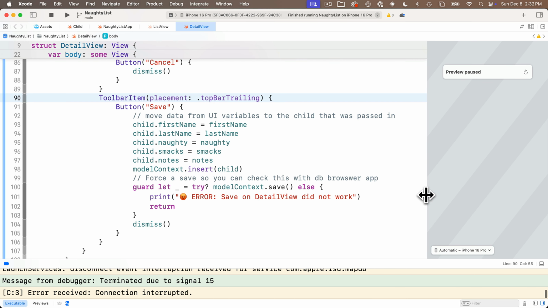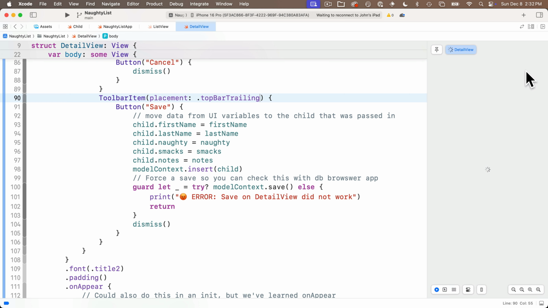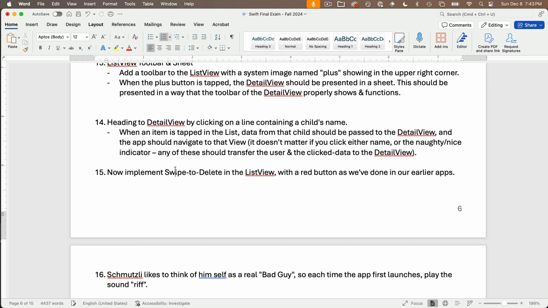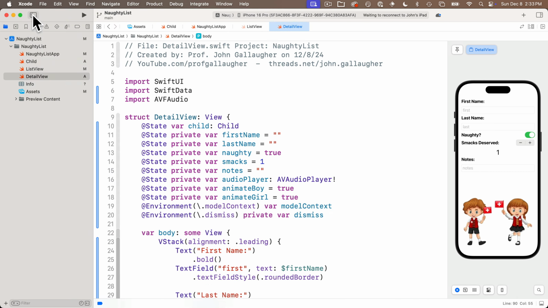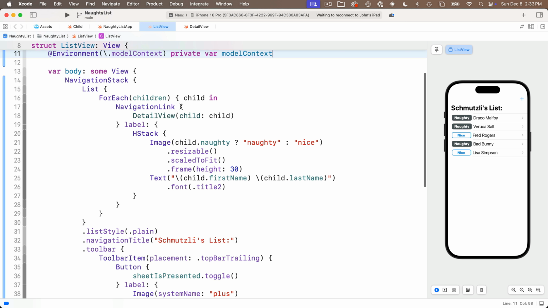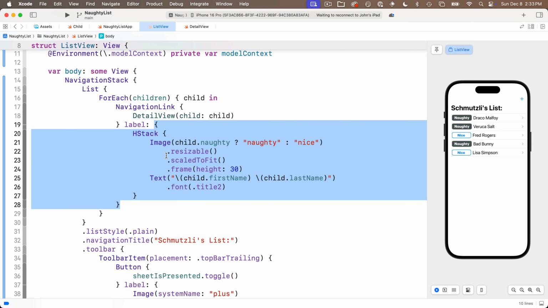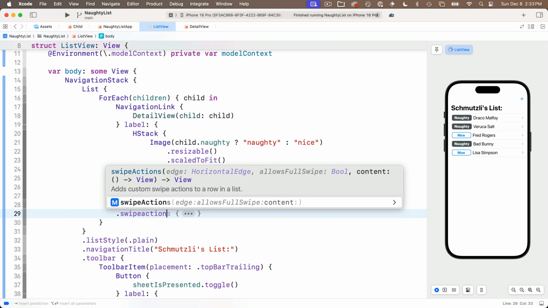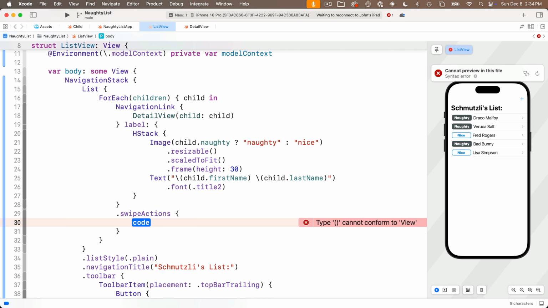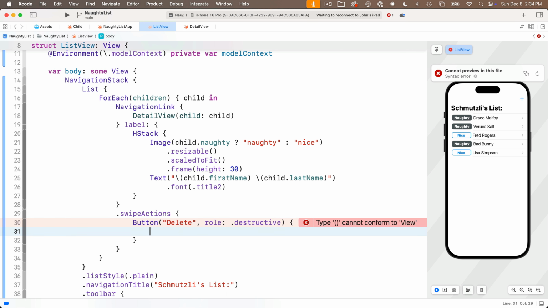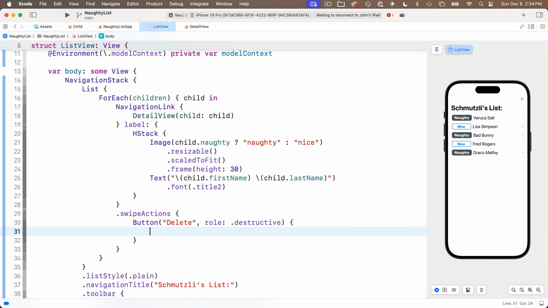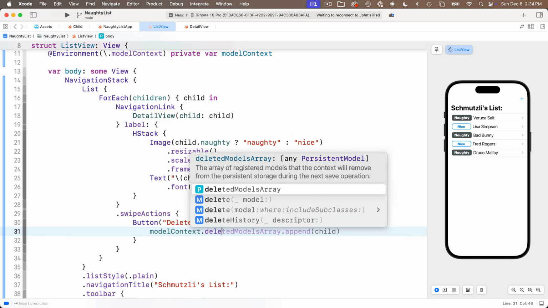Let's get delete happening. That's question number 15, swipe to delete. So now we should implement swipe to delete in the list view with a red button as we've done in our earlier apps. There are a couple of different ways we can do this. We'll head to the list view, and just below the label closing curly in the navigation link, we'll add .swipeActions, open and close curly, and inside we'll add our delete button, selecting the one with the title key, role, and action. The title key is going to be Delete, the role is going to be .destructive. Press return on action. To delete, this is super simple. We just say modelContext.delete, passing in lowercase child.